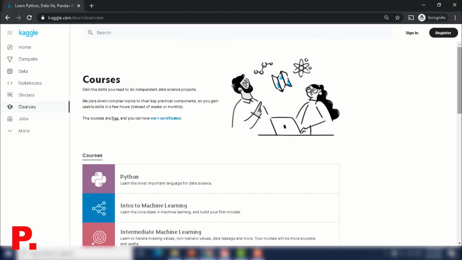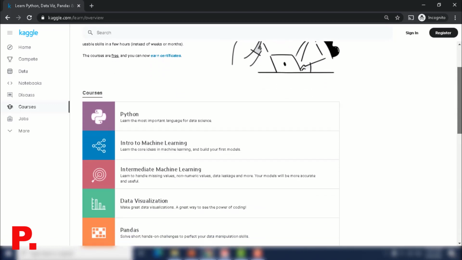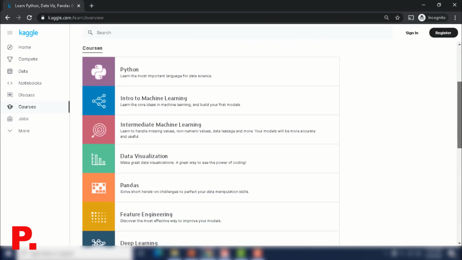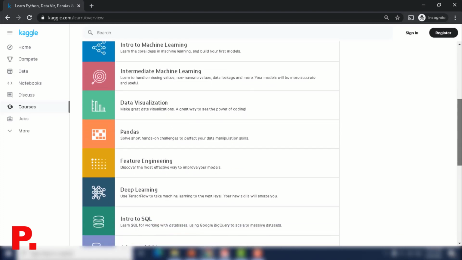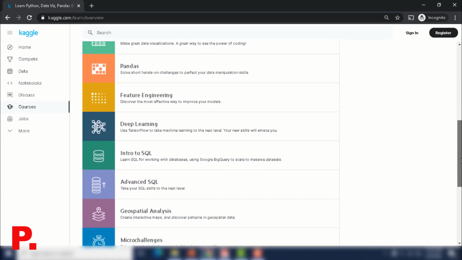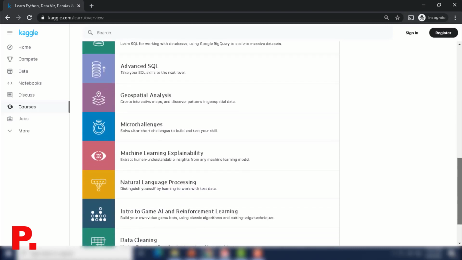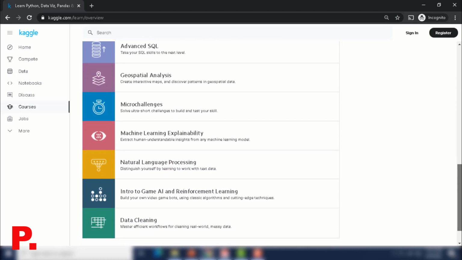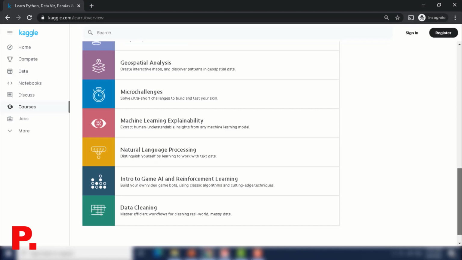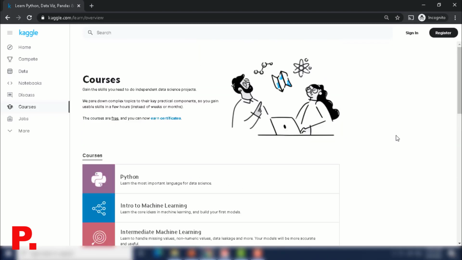The various courses that are offered on Kaggle are Python, Intro to Machine Learning, Intermediate Machine Learning, Data Visualization, Pandas, Feature Engineering, Deep Learning, Intro to SQL, Advanced SQL, Geospatial Analysis, Micro Challenges, Machine Learning Explainability, Natural Language Processing, Intro to Game AI and Reinforcement Learning, and Data Cleaning. So these are a fantastic way to jumpstart your data science learning, and I highly recommend them.